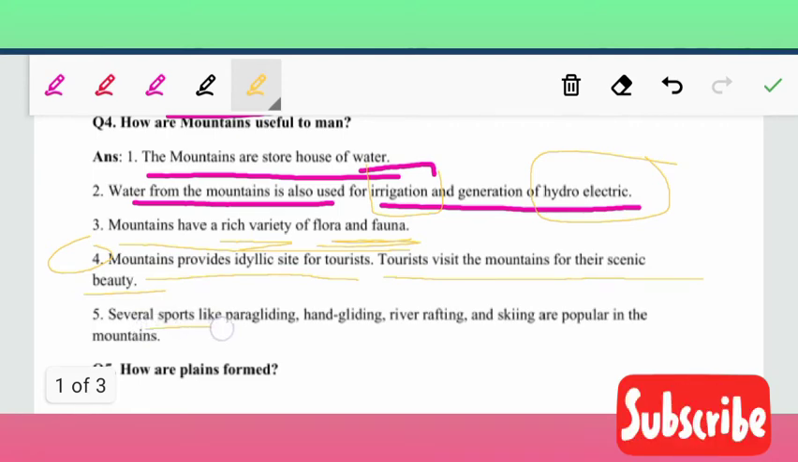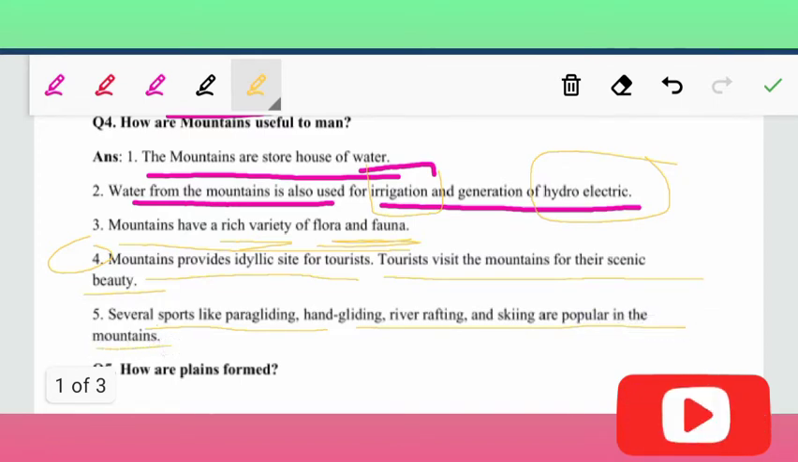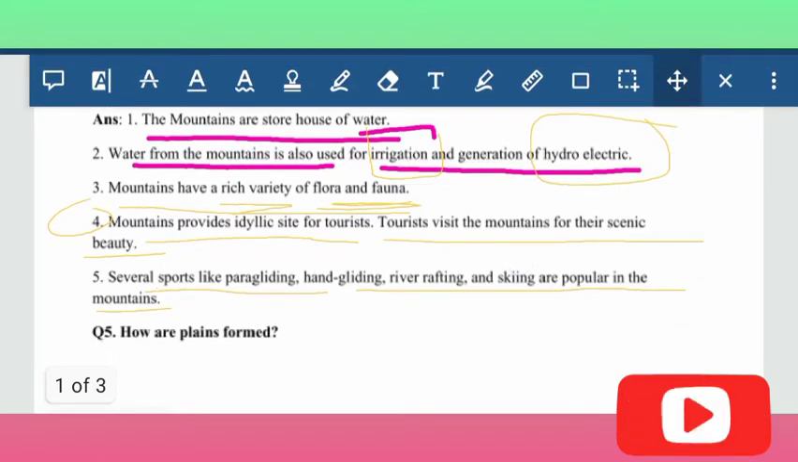Several sports like paragliding, hang gliding, river rafting and skiing are popular in the mountains. Nowadays we can do sports like paragliding and hang gliding. So people also go there, and these are popular in the mountains. There are many games like these that people like to do in mountain areas.